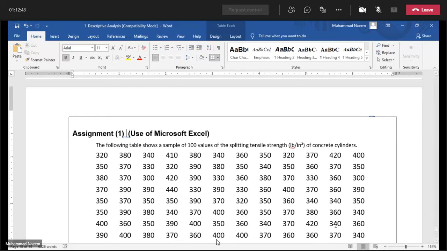So my request is, please attend these classes. Otherwise, it would be difficult for you to get better marks, to get good grades. Try to attend these classes and also ask me if you have some problem through WhatsApp message.